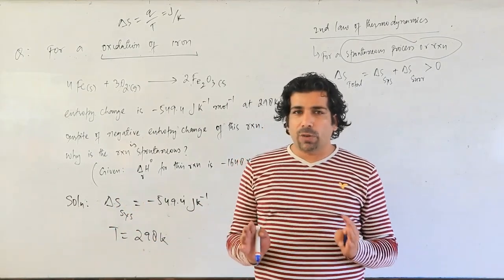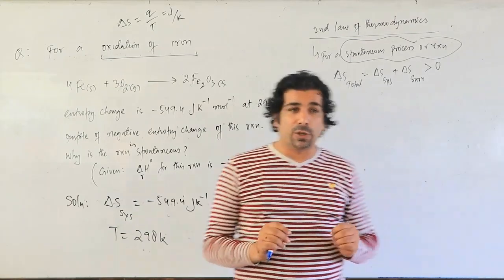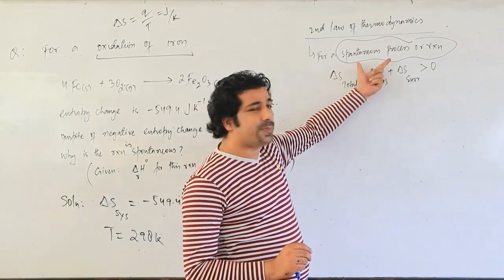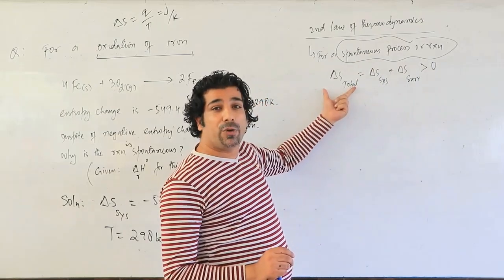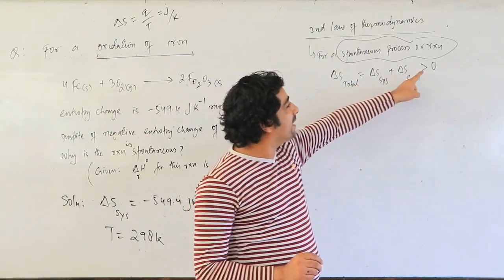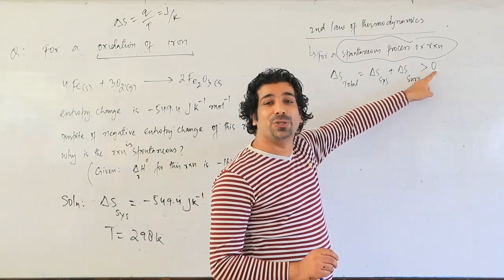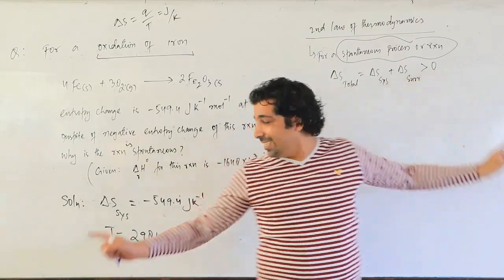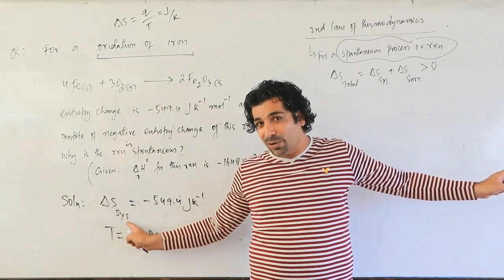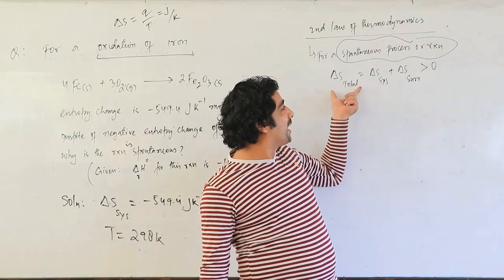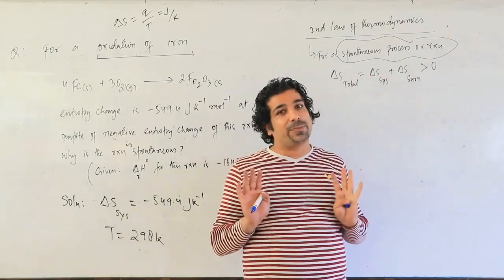Okay? When we talk of the spontaneous process, my dear friends, look here. When we talk of spontaneous process, what should be the value of the total entropy of the universe? Greater than 0. That is positive. Yes? But this is the entropy change of the system. Are you following or not? If this value will come out to be positive, then my reaction is spontaneous.